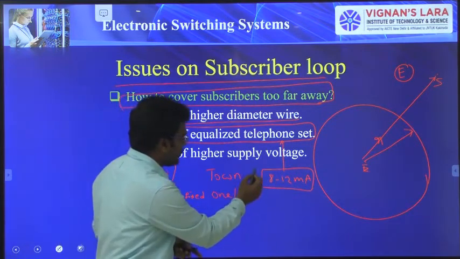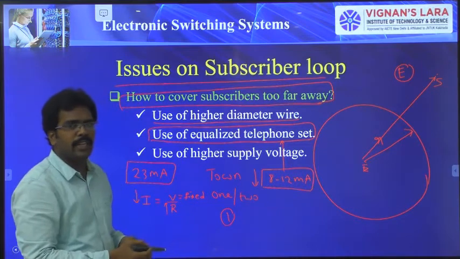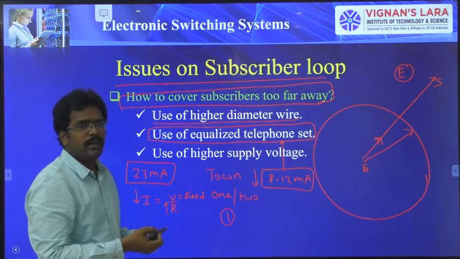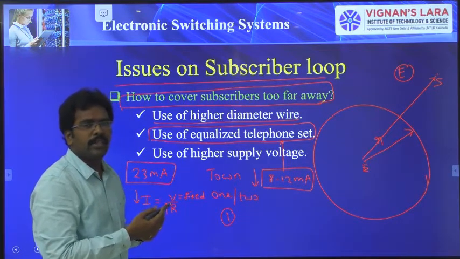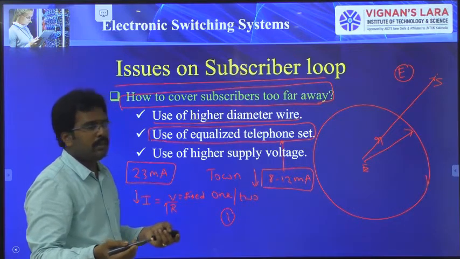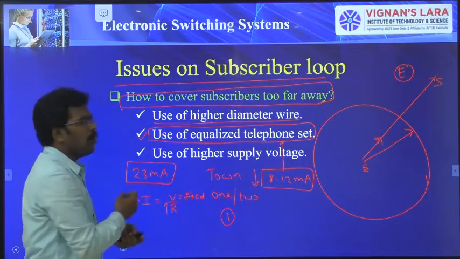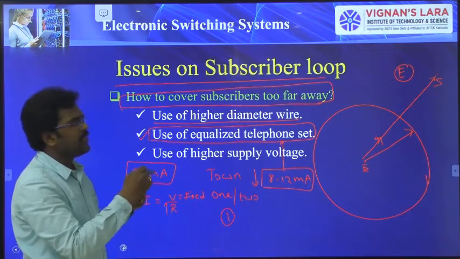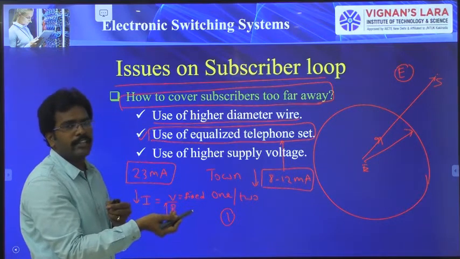Since current is reduced, there is a chance to increase the resistance. That means indirectly we can increase the loop resistance further. So this is another way to accommodate a subscriber who is away from the exchange radius.